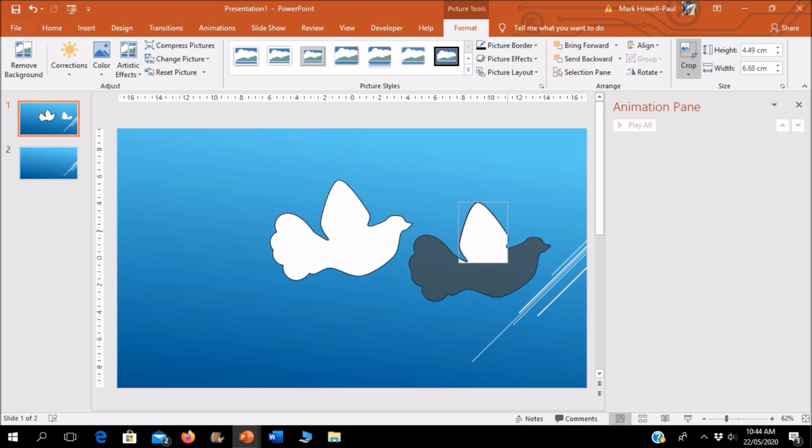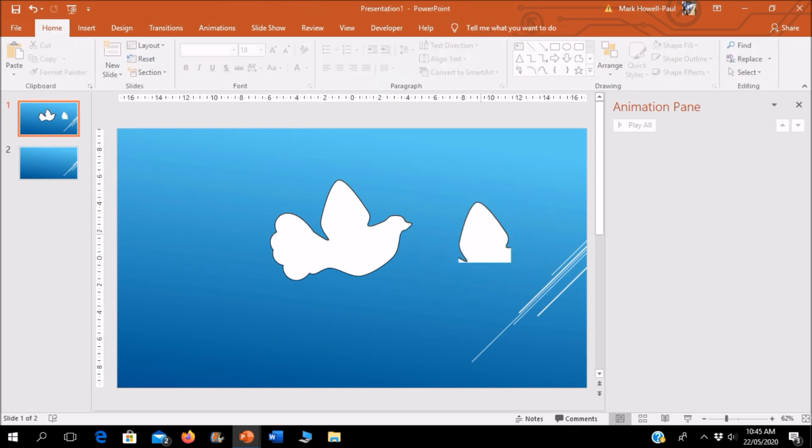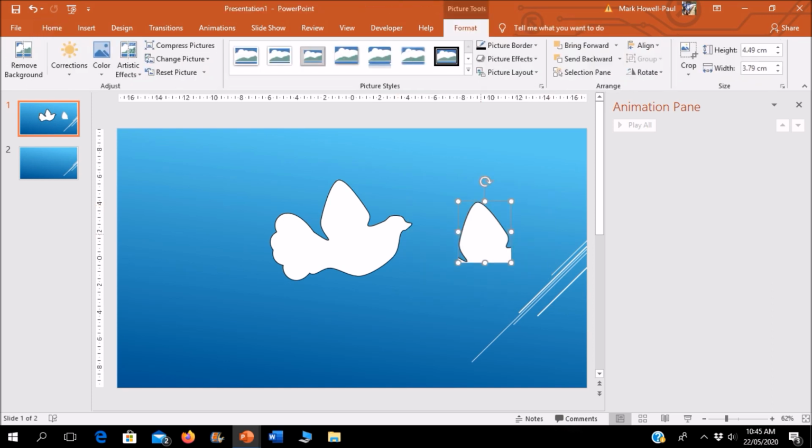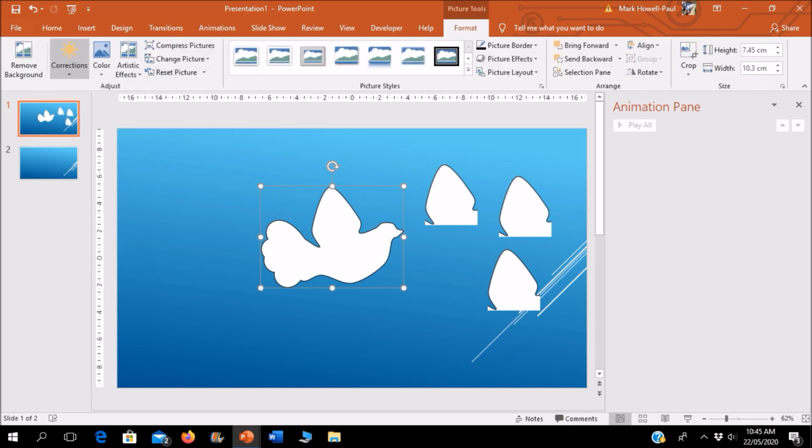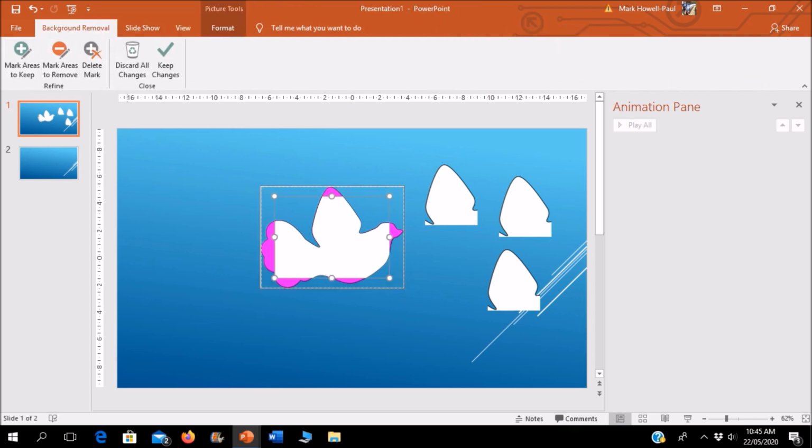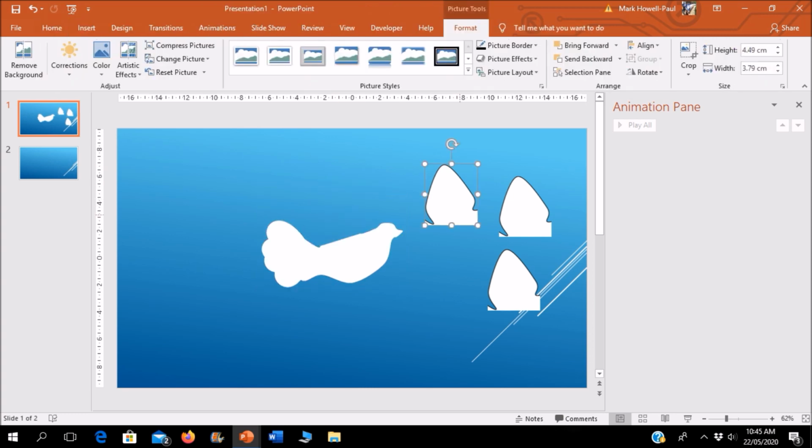As you can see, the original image has one wing, so I'm just going to crop it. And then I'm going to duplicate the image 2 more times. I'm going to the original image and I'm going to remove the wing. Now as the tutorial goes along, you will understand why I'm doing what I'm doing.